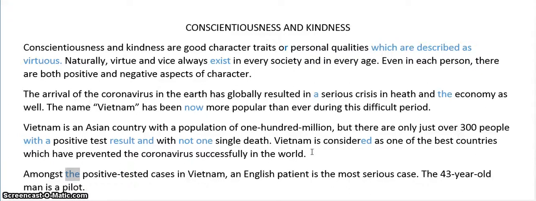One of the best countries at preventing the coronavirus successfully in the world. I'll have a think about that one when I talk to my student, but at the moment it's still not sounding exactly quite right to me, and I'll talk to her about that.